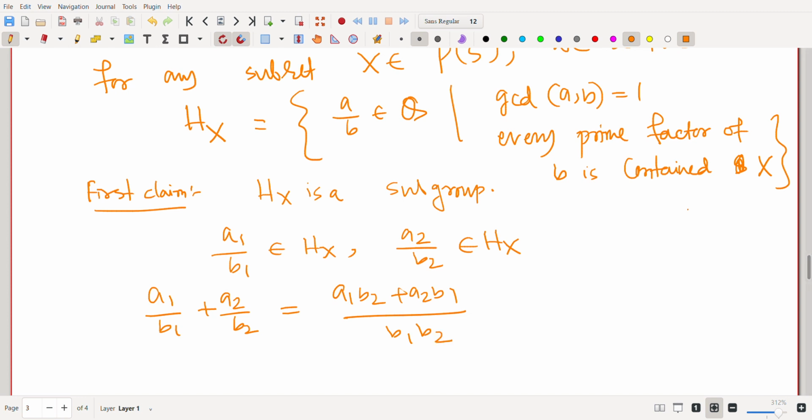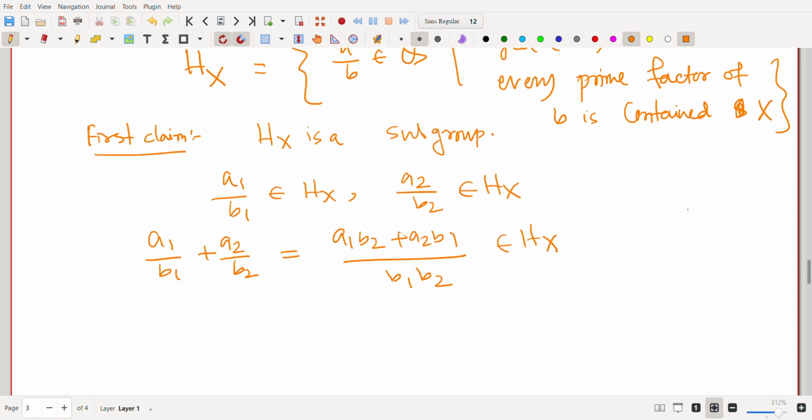Now all the prime factors of b1 are contained in X, and all the prime factors of b2 are contained in X, so all the prime factors of the product b1 b2 are also contained in X. So this is in H_X. And the inverse is also there, because the inverse is -a1/b1, and all the prime factors of b1 are already in X. And you can write 0 as 0/p, where p belongs to X. That's why our identity is also there. Hence H_X is a subgroup.